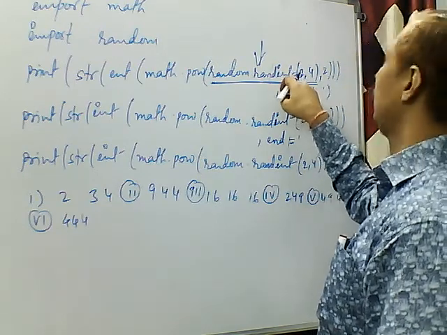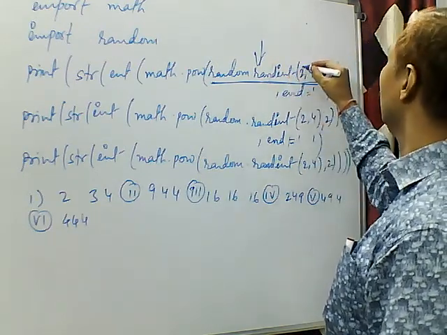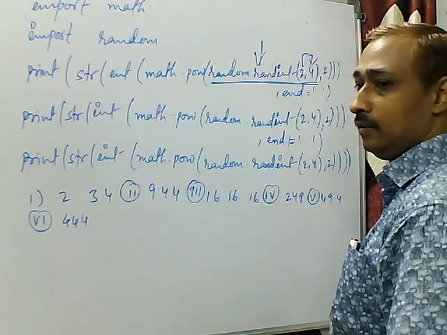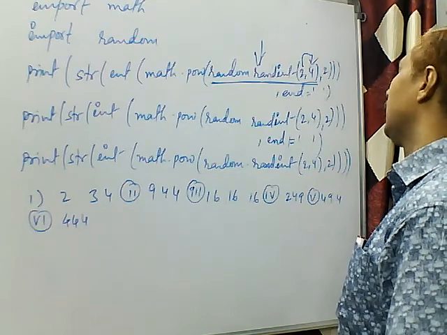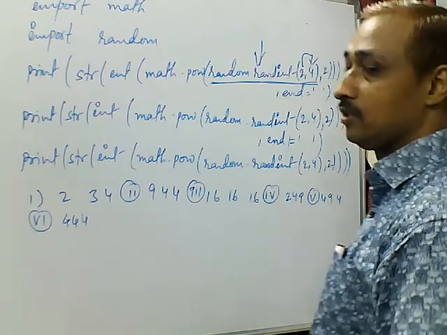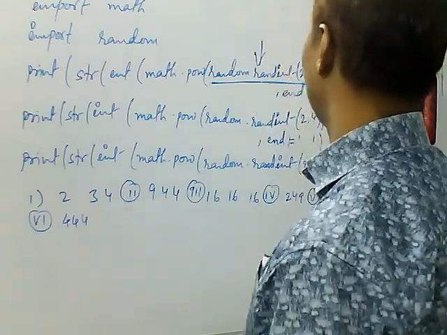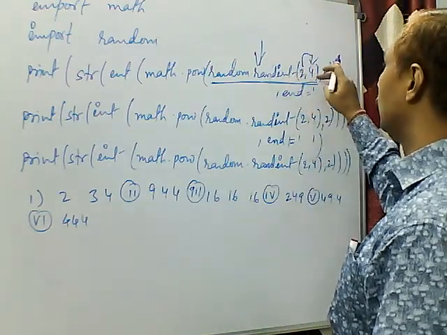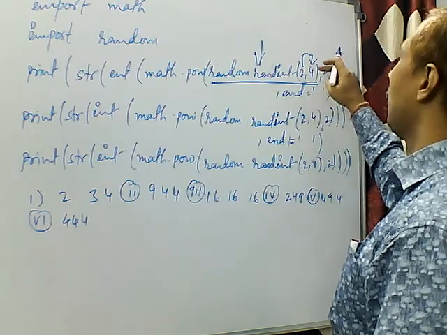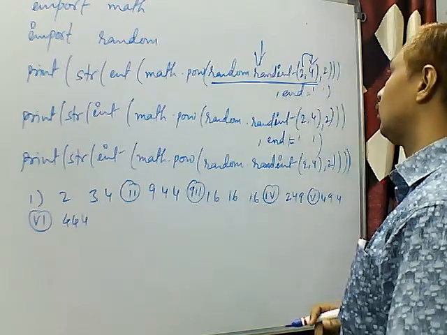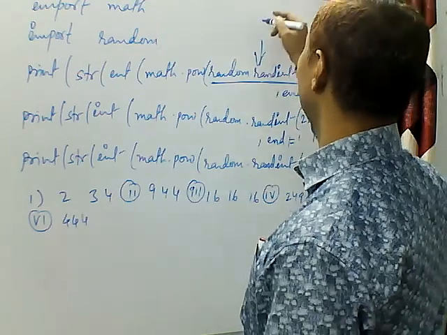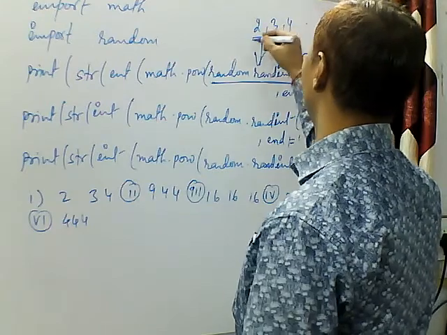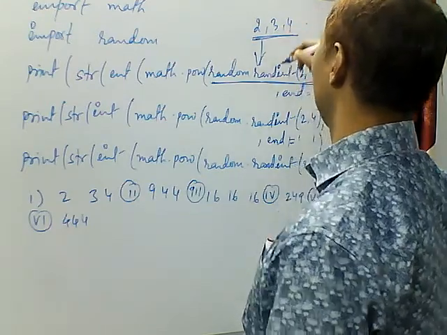It returns a value between the first argument and the second argument. randint is always going to return values between the first argument passed in this function and the second argument. So that is 2, 4. So this can return 2, 3, 4. These are the three values which can be returned by this function.